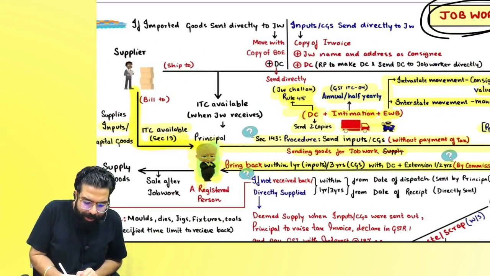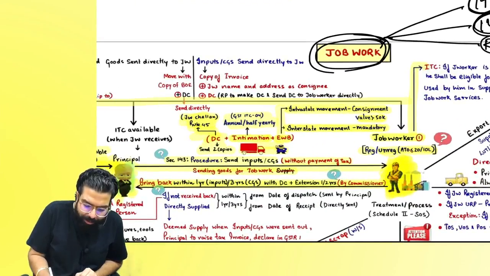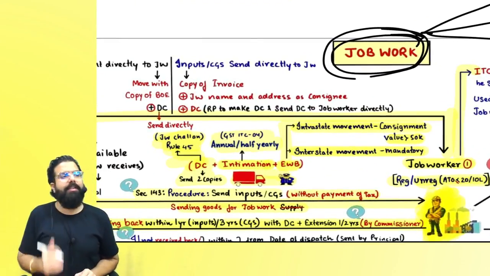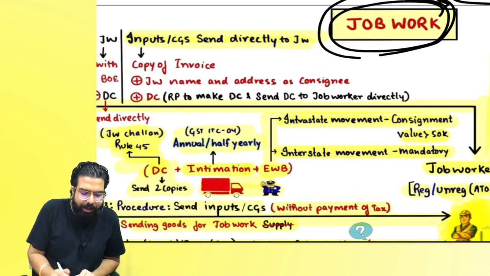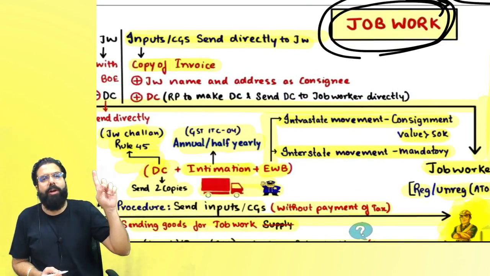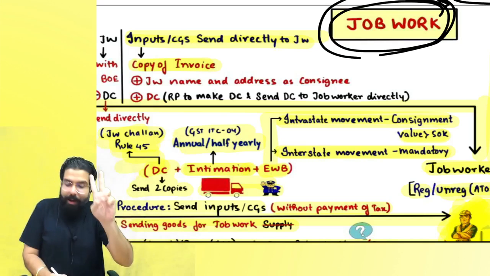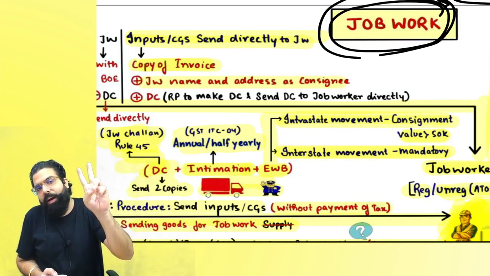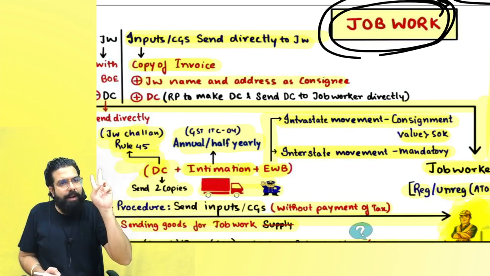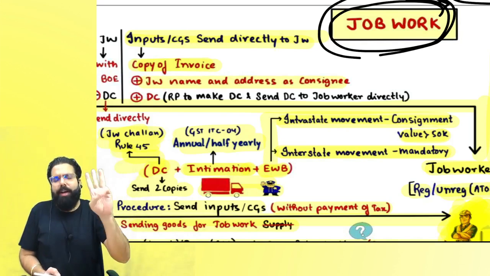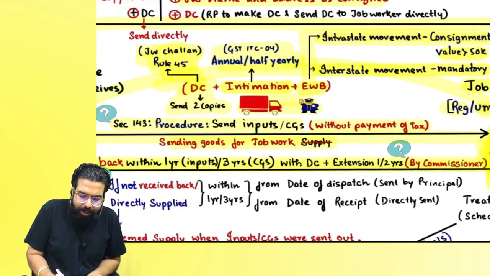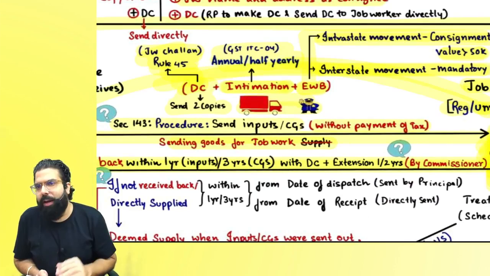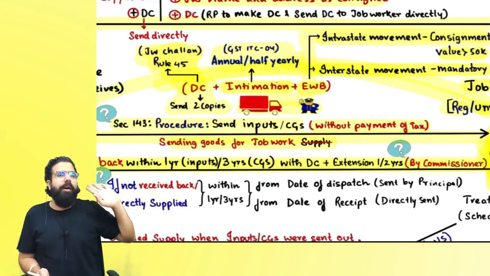Sir, can the goods directly go to the job worker? Yes, Baba, it can be billed to you and shipped directly to the job worker. Whenever it is shipped directly to the job worker, the goods will move along with a copy of the invoice, and the job worker's name and address should be mentioned in the consignee. And sir, you should make one delivery challan and send it to the job worker directly. Right, everyone? The job work challan has to be sent by you directly to the job worker.